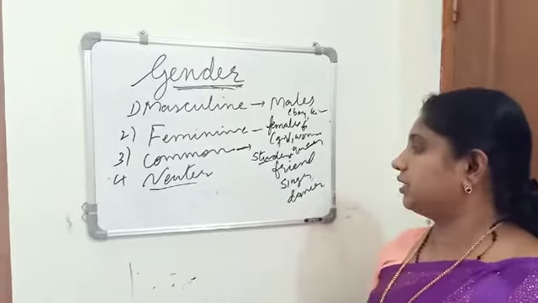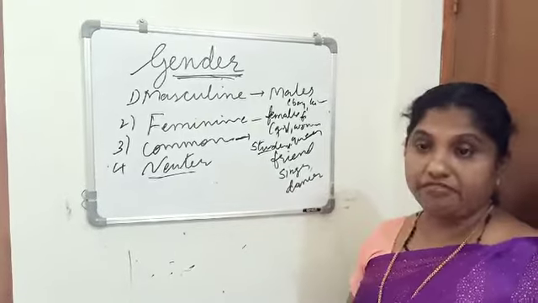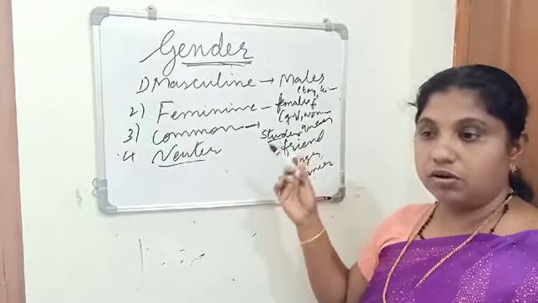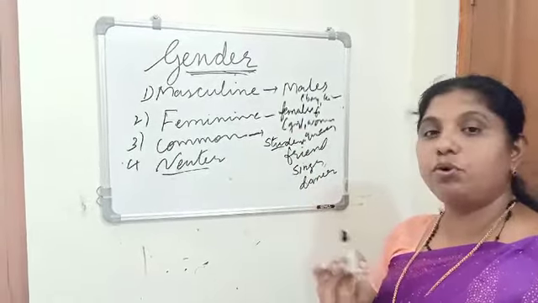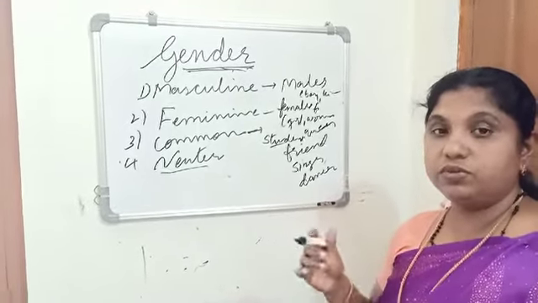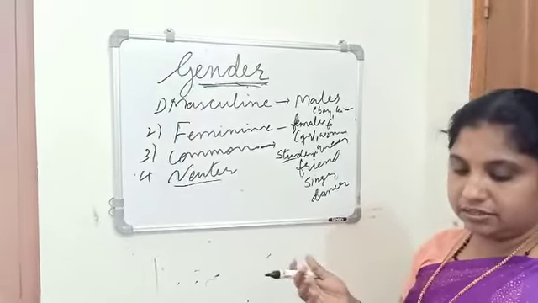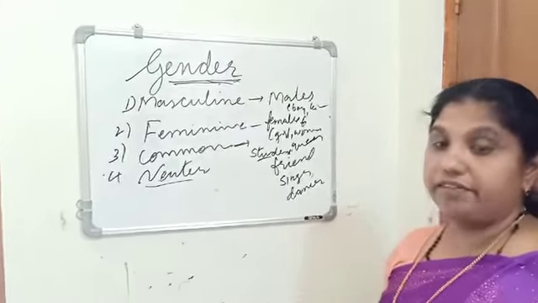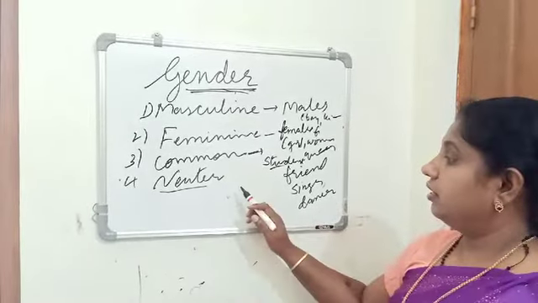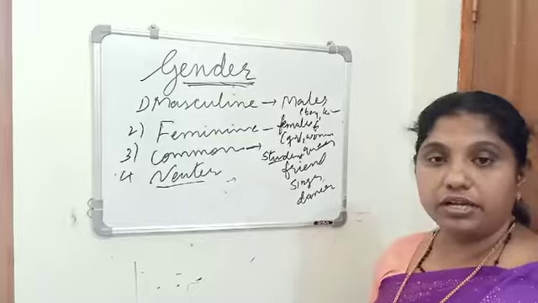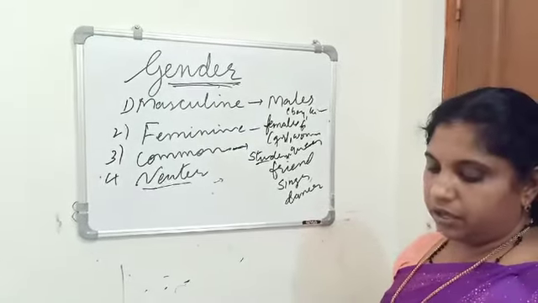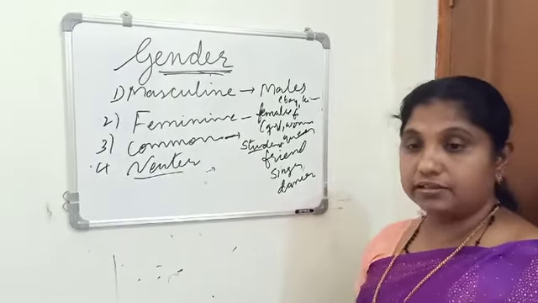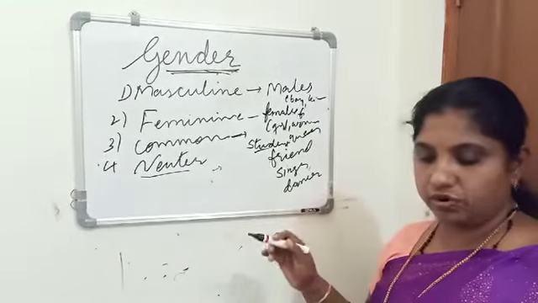Next is neuter gender. So lifeless things like pen, duster, blackboard, chalk, whatever things. These things have no life at all. The names which we use for such things are called neuter gender. Lifeless things have no gender, and nouns that denote such things are called neuter gender. I told you examples already. Pencil, chair, book, bag, whatever things have no life at all, we can call it neuter gender.